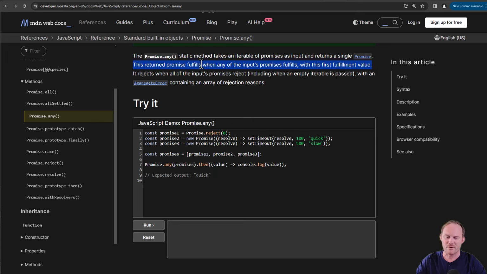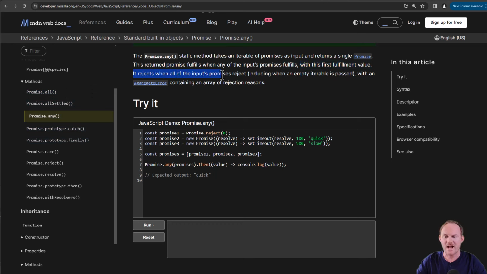The return promise fulfills when any of the input promises fulfills. So it's the same as race in that it's going to give us the first fulfillment value, but race will work if it settles. So that means if it rejects or fulfills. In the case of any, it's only going to give the first fulfilled value. It works the same as .all. .all is only interested in fulfill, doesn't care about settled. Reject isn't going to change it, but it is going to return all of them. So any is that hybrid where it is going to look for fulfills, like promise.all, but it is only going to look for the first one, like race.